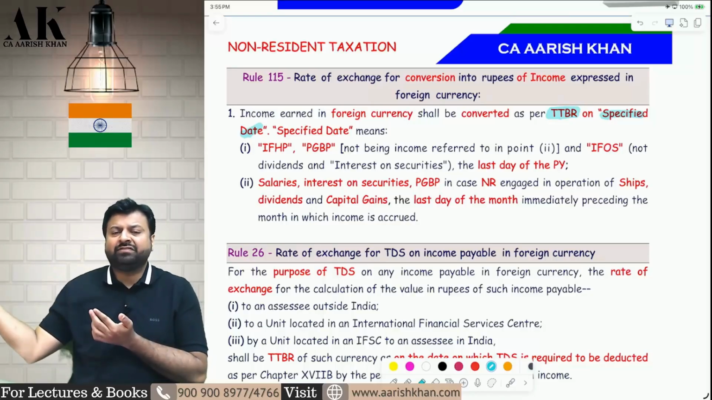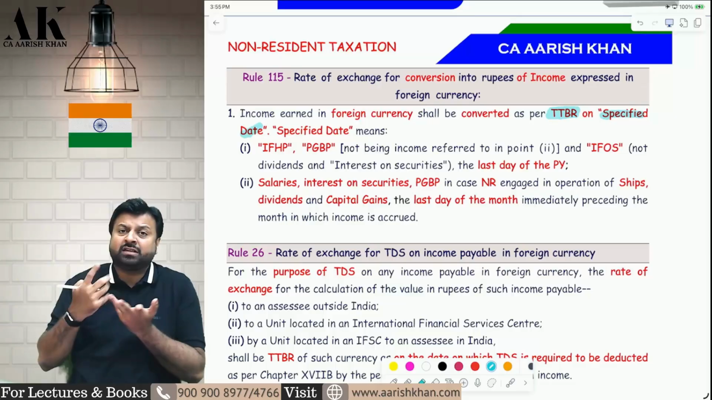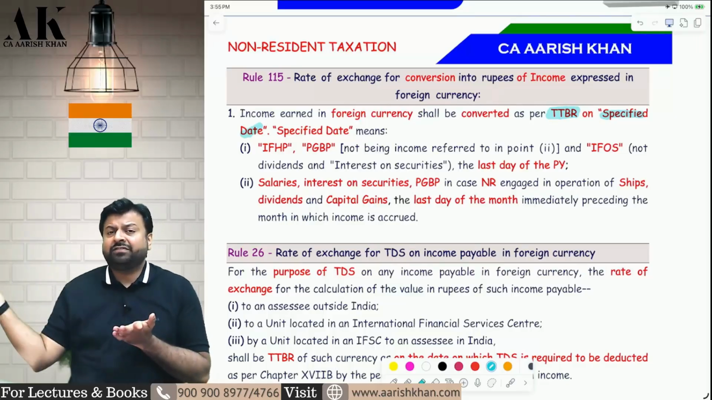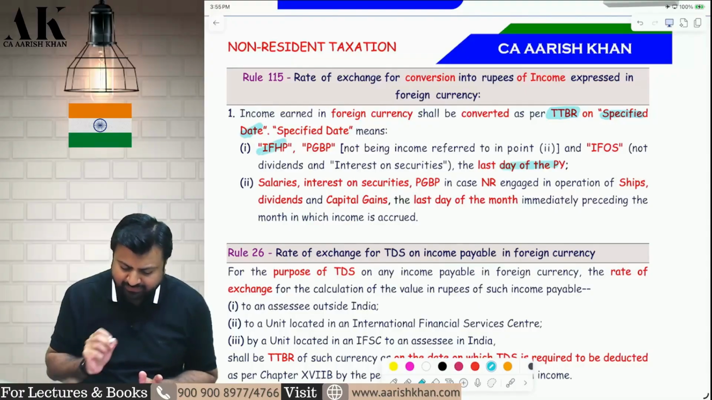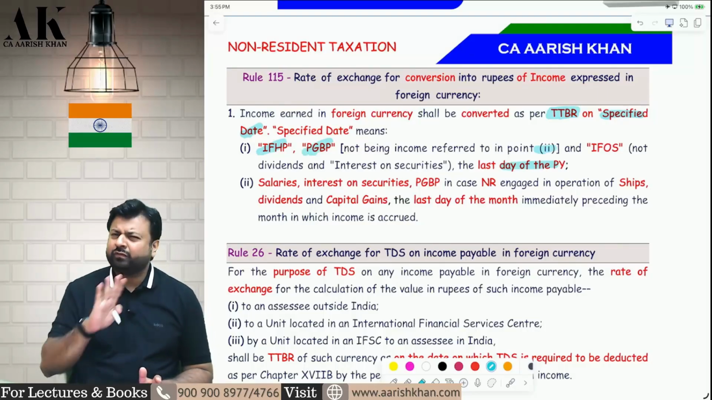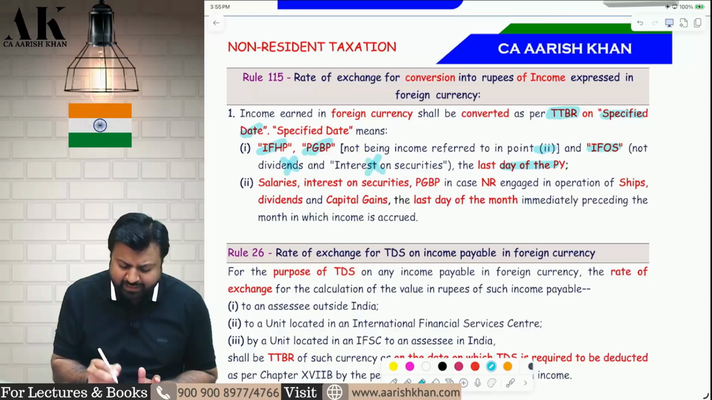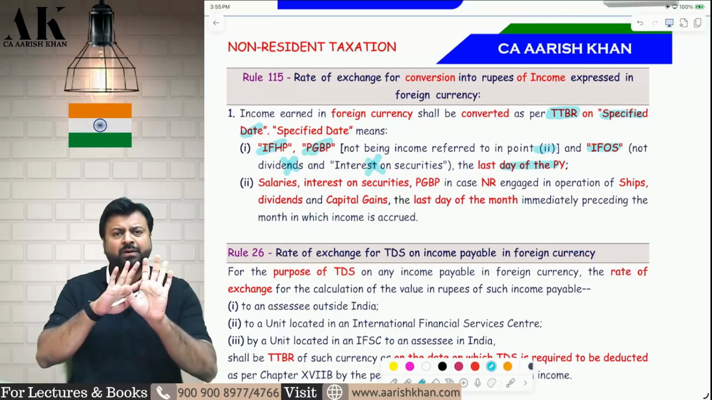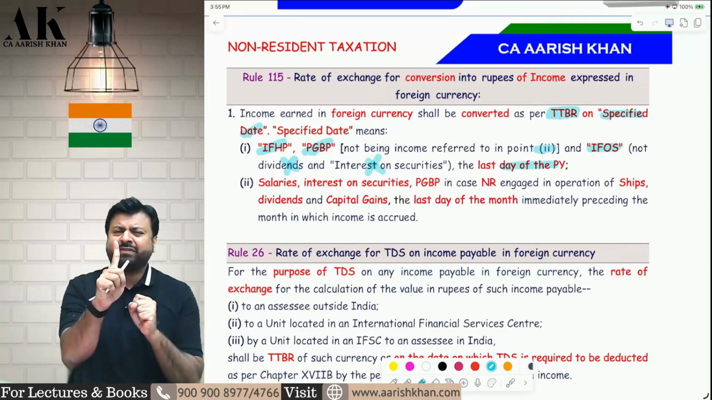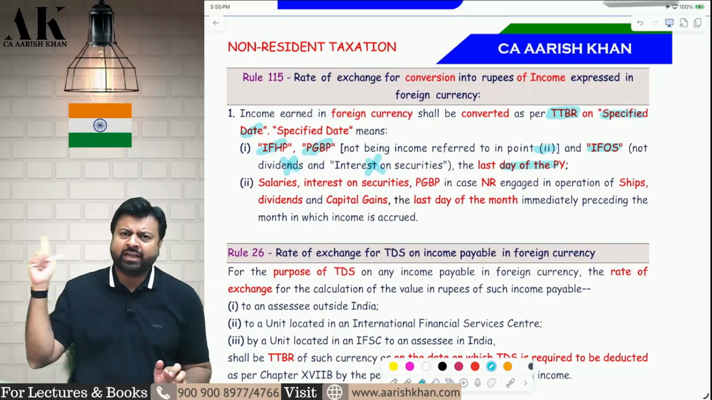In some cases it is the last day of the financial year, 31st March 2026. In some cases it is the last day of the preceding month in which the income is earned. So we need to check when it is the last day of the financial year and when the last day of the preceding month. For income from house property, it is the last day of the previous year. For all PGBP except one PGBP, which will come in point number 2, it is the last day of the previous year. For all IFOs except dividend and interest on security, it is the last day of the previous year.